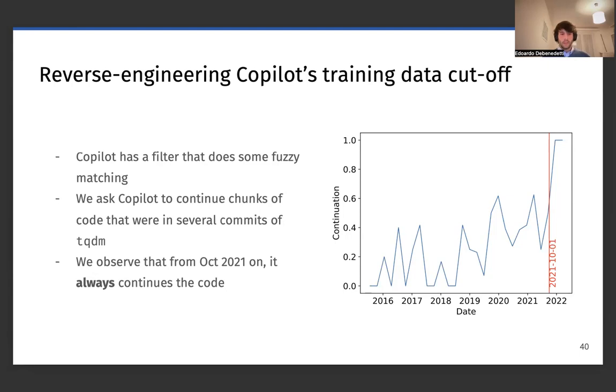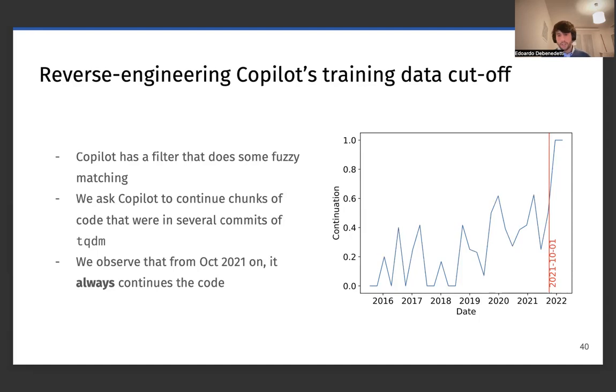So what we do is ask Copilot to continue or repeat chunks of code that were in several commits of TQDM, which is a popular open source Python package on GitHub. We observed that before a given date, sometimes Copilot repeats the code and sometimes it doesn't, suggesting that the filter is kicking in.